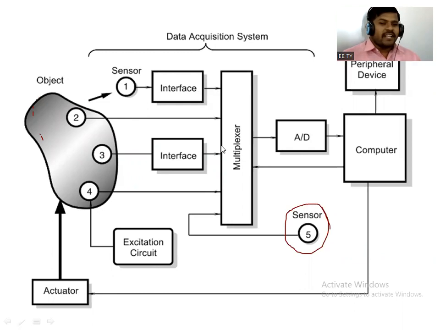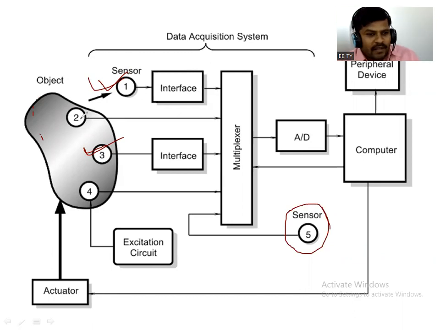That means the output obtained after sensing is not in the proper format, so to make it readable for our controlling equipment we require some interfacing circuitry, so for sensor 1 and sensor 3 some interfacing circuit can be required.